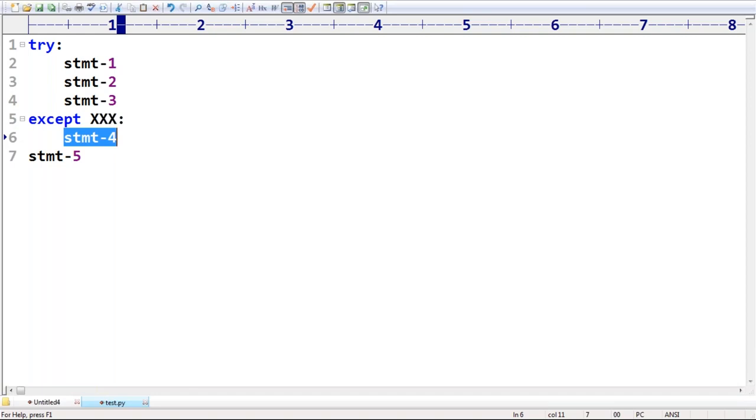Have you observed up to this? It's clear, right? Now, sir, there may be a chance of raising an exception inside the except block. What will happen? It is always abnormal termination. What is the reason? Remember that, sir.